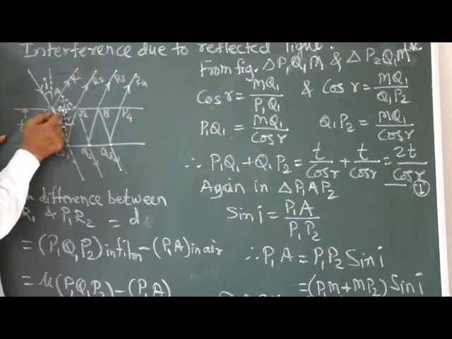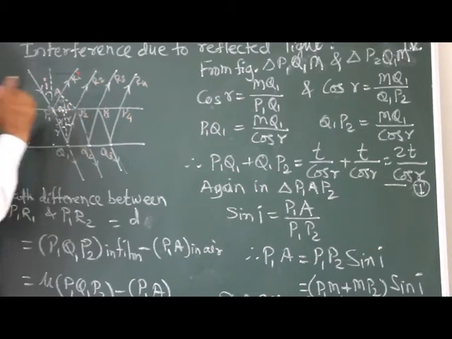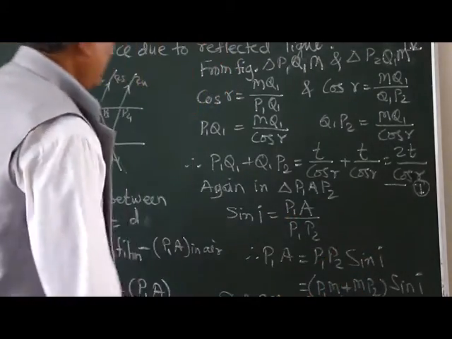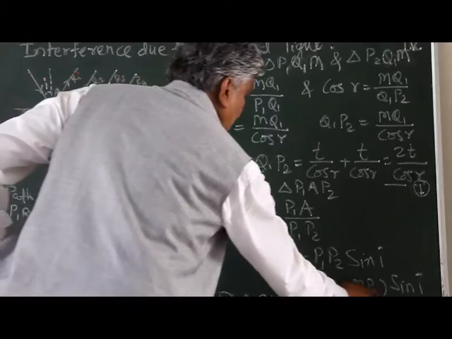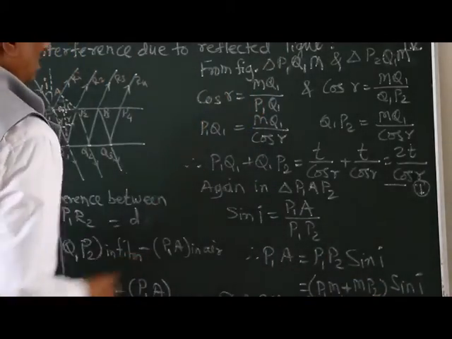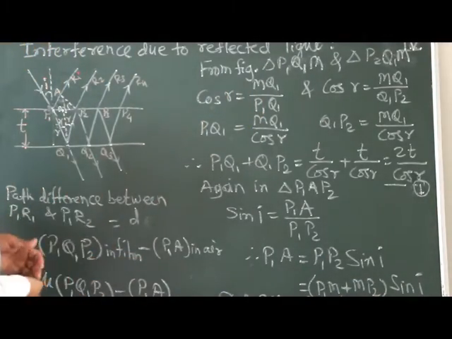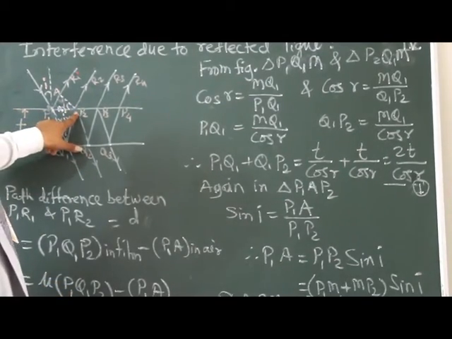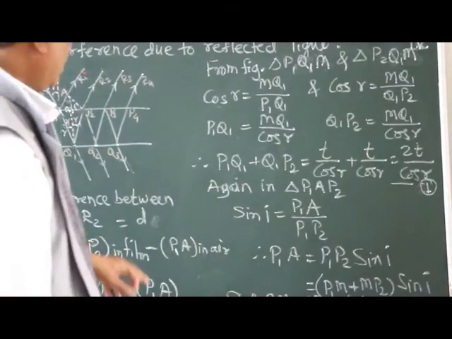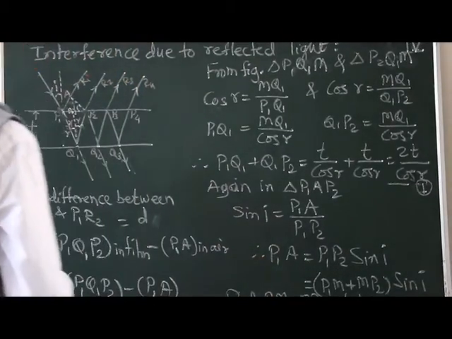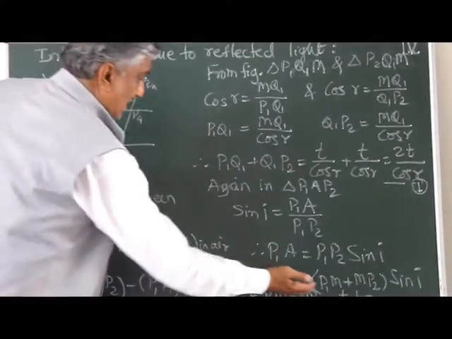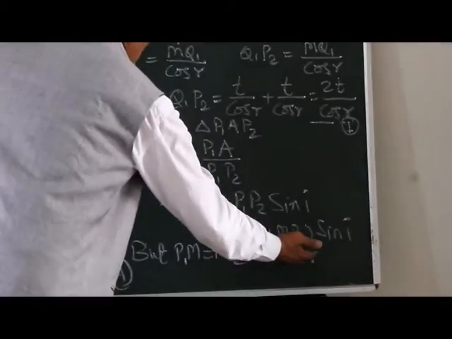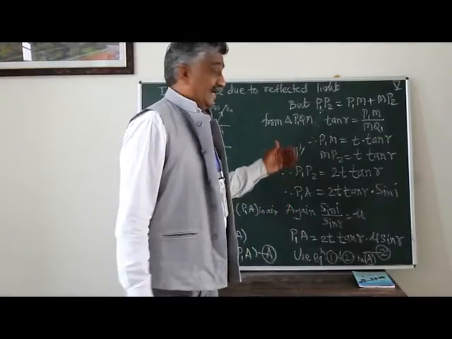Whereas P1P2 can be divided into P1M and MP2. So P1A is equal to P1P2 sin i. Then P1P2 will be P1M plus MP2, into sin i. Then we will go ahead. P1M and MP2, both values are the same, equal to t tan r. Now we proceed ahead.